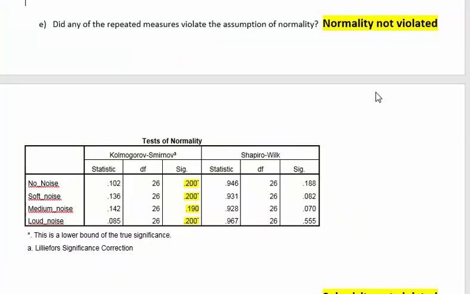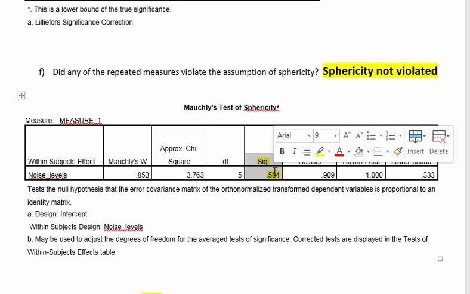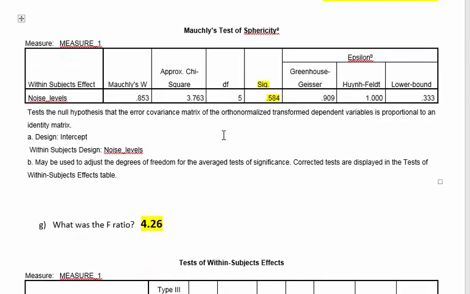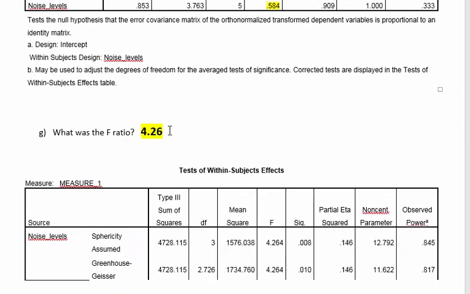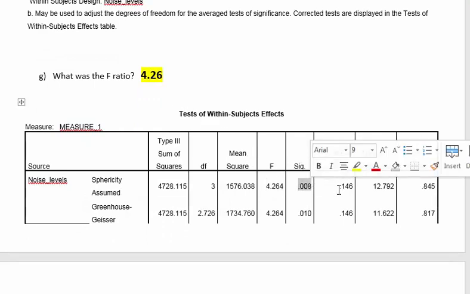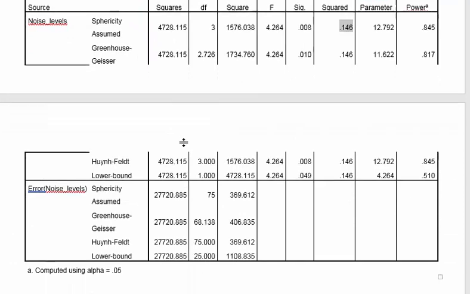All right, normality not violated, sphericity, right? This is the Mauchly's test of sphericity. Again, this sig value is greater than 0.05, therefore you did not violate the assumption of sphericity. Yay. Gonna keep going. The F ratio, 4.26. There it is right there from your source of variance box. And there's the sig value right next to it, your effect size, partial eta squared, and your power down here on the end. Let's just answer those.